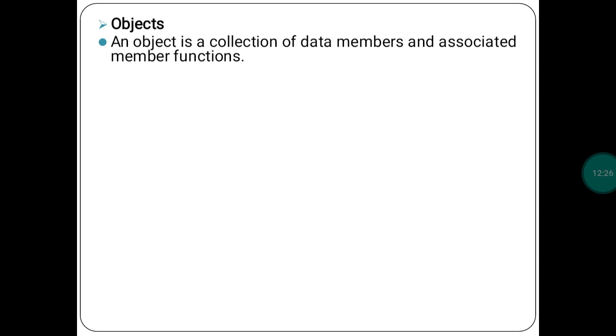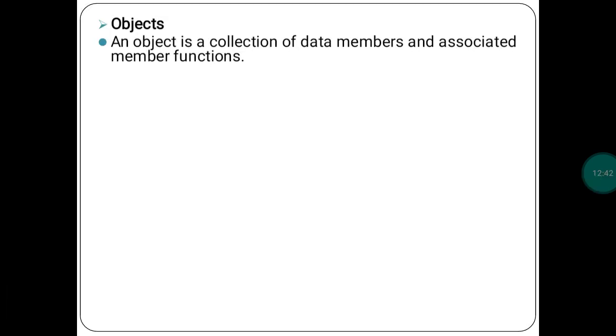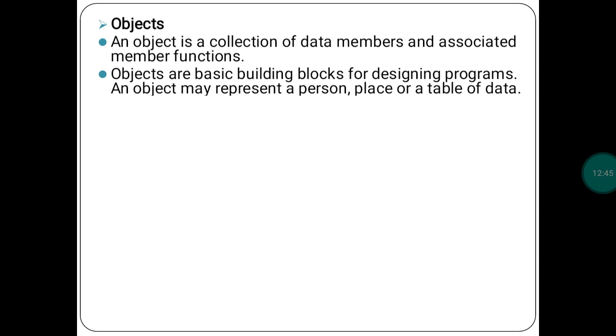Okay. Then see what is object in that. An object is a collection of data members and associated member functions. So whatever the class is having, data members and member functions, that is the collection of the object. Second point: objects are basic building blocks for designing the programs. An object may represent a person, place, or table of data. Object is nothing but a basic building block for designing the program. To design any program, the object becomes a basic building block.